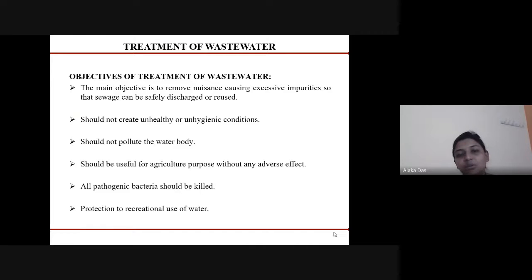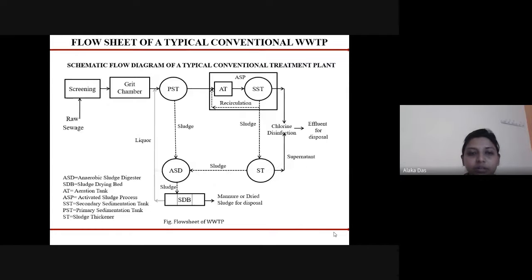What are the objectives of treatment of wastewater? The main objectives are: it removes the nuisance causing excessive impurities, so that the sewage can be safely discharged or reused. It should not create unhealthy or unhygienic conditions. It should not pollute the water body. It should be useful for agricultural purposes without any adverse effect. All the pathogenic bacteria should be killed, and protection to the recreational use of water should be there. So these are the objectives of the treatment of wastewater.